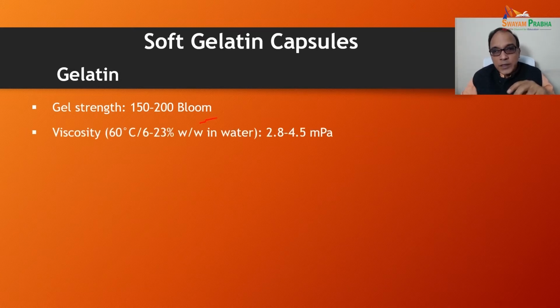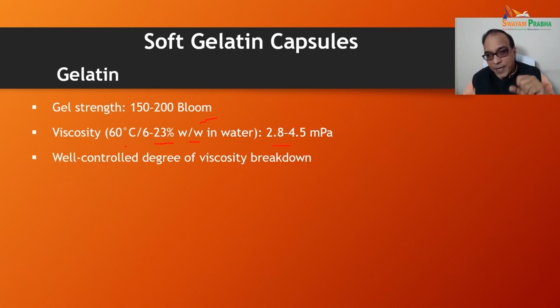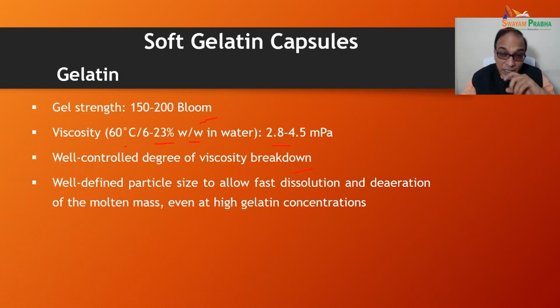Viscosity should be at 60 degrees Celsius, 66 to 23% weight by weight in water, giving 2.8 to 4.5 MPa. Well controlled degree of viscosity breakdown and well-defined particle size to allow fast dissolution and deaeration of the molten mass, even at high gelatin concentrations, are required for the gelatin used in the soft gelatin capsules.